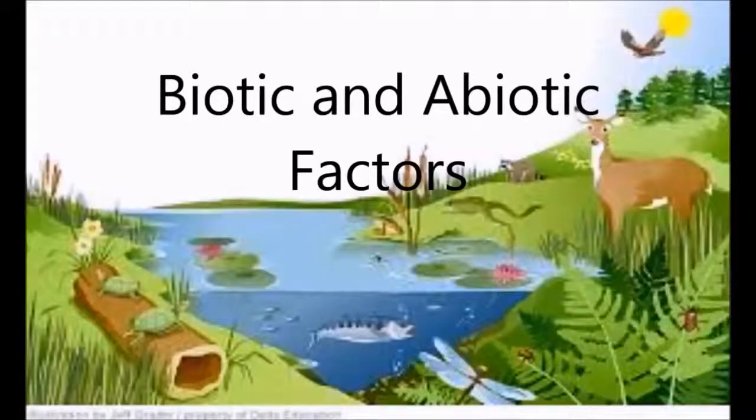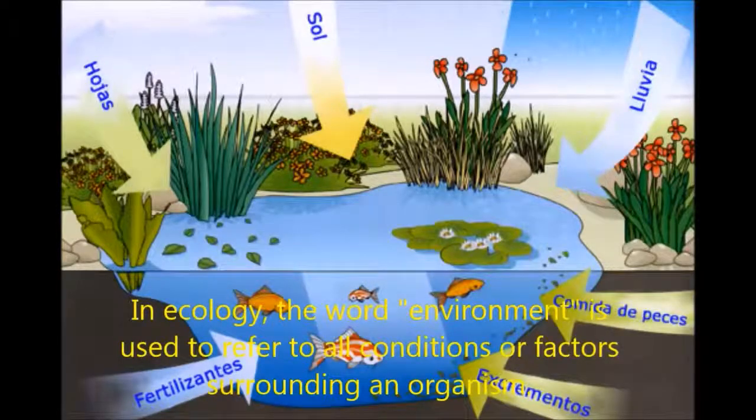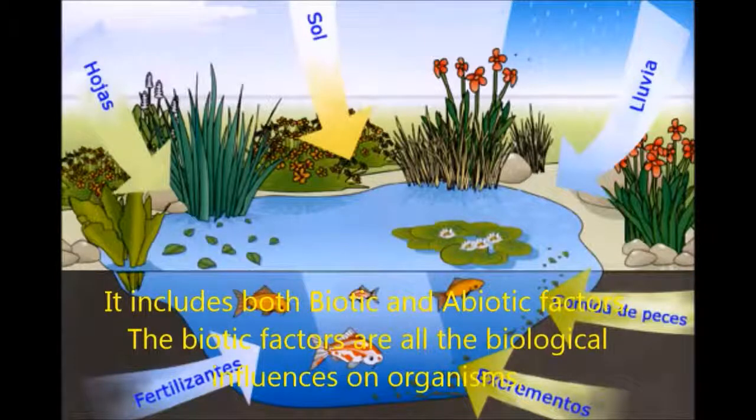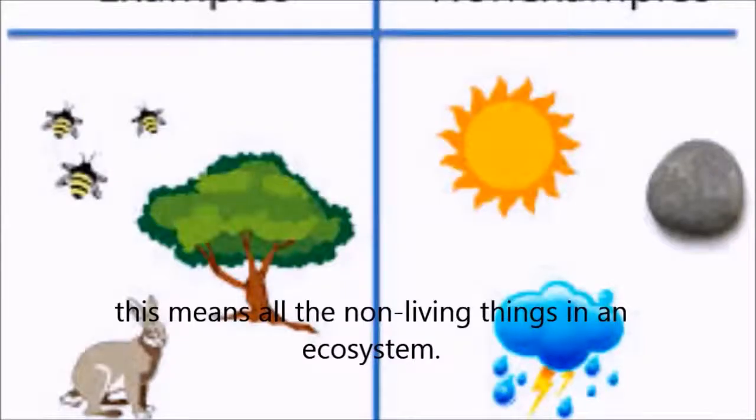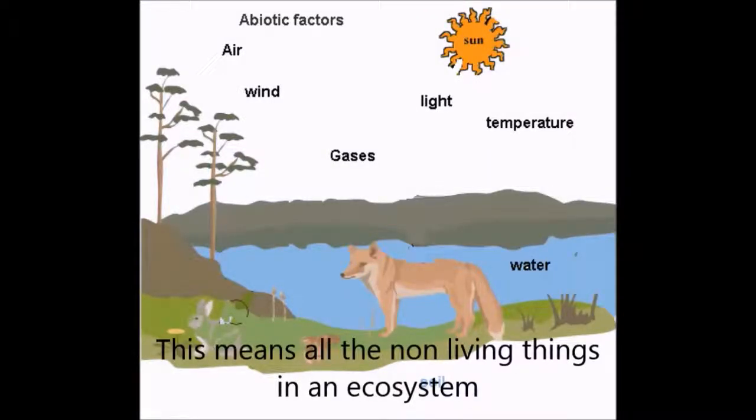Biotic and abiotic factors. In ecology, the word environment is used to refer to all conditions or factors surrounding an organism. It includes both biotic and abiotic factors. The biotic factors are all the biological influences on organisms. This means all the living things in an ecosystem. On the other hand, the abiotic factors are all the physical components of an ecosystem. This means all the non-living things in an ecosystem.